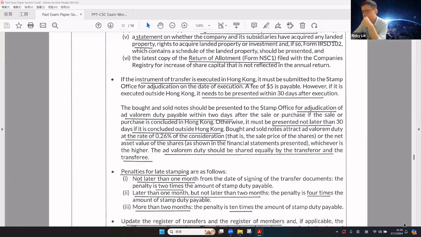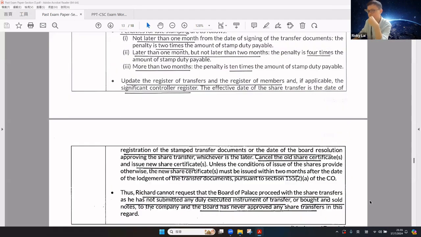The bought and sold notes should be presented to the stamp office for adjudication of any stamp duty payable within 2 days. Please note that the stamp duty now is 0.2%, that is 0.1% by the transferor and 0.1% by the transferee. The ad valorem duty should be shared equally by the transferor and transferee.